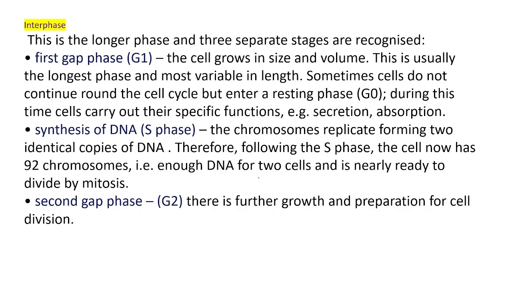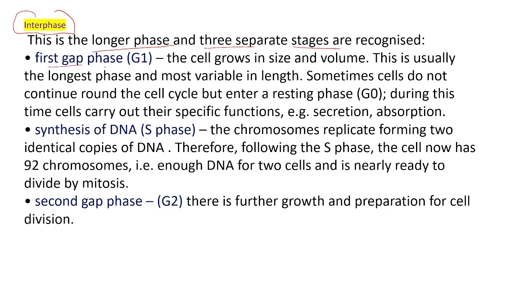Here you can see the first phase is interphase. This is the longer phase. One-word question: what is the longer phase of the cell cycle? That is interphase. Interphase is the longer phase, and it has 3 separate stages. Interphase itself has 3 phases. Next, we will see what the phases in interphase are.